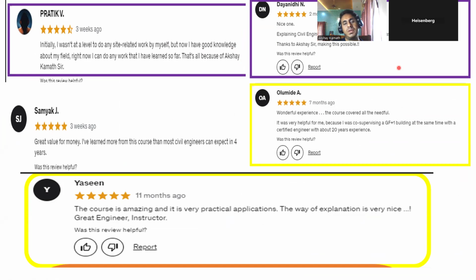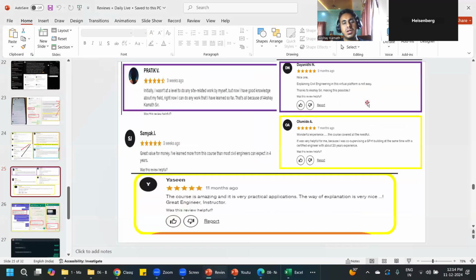See again, if you do a government job, it's okay. But in a government job, you'll not learn what is required. It all depends on what kind of government job you're going to do. Suppose you get a government job in the water resource department, there you'll be mostly concentrating on canal construction and all those things. With that experience, you cannot come to buildings and start the building execution line.